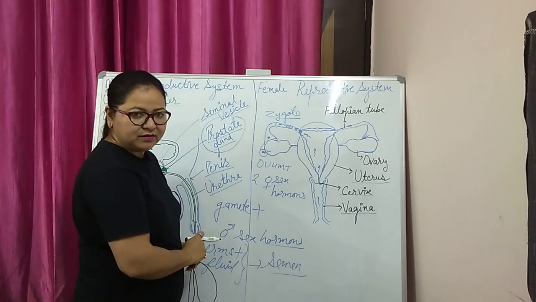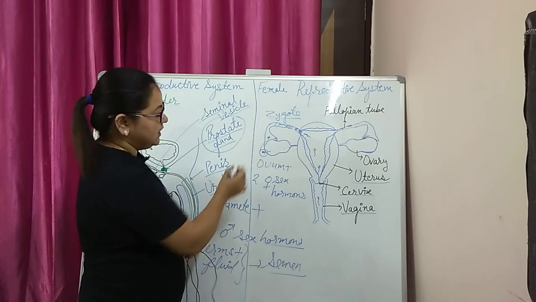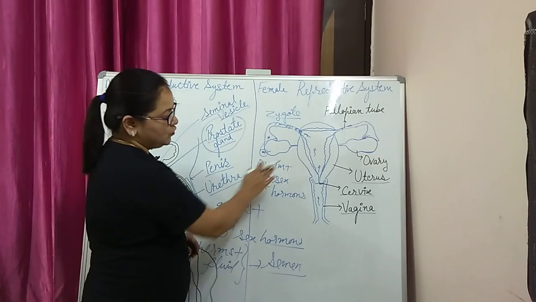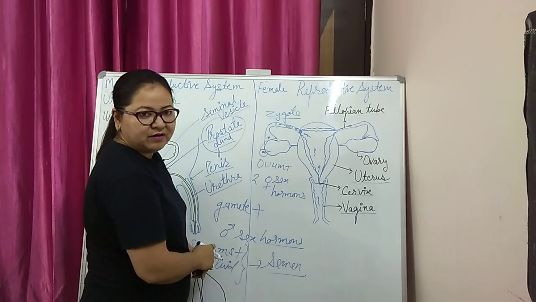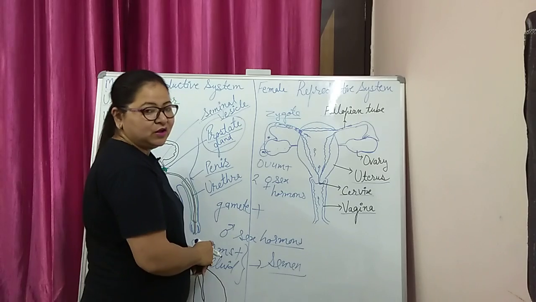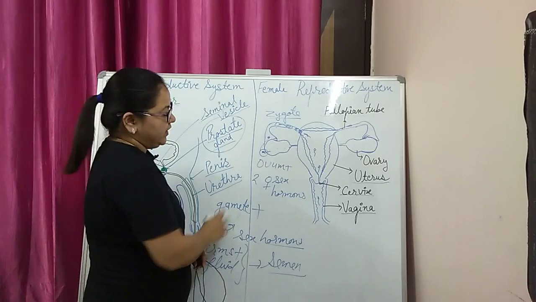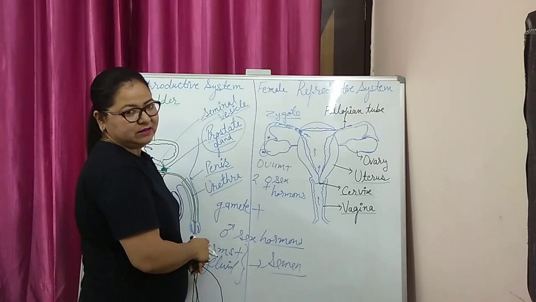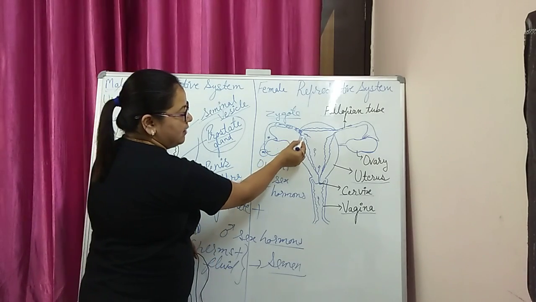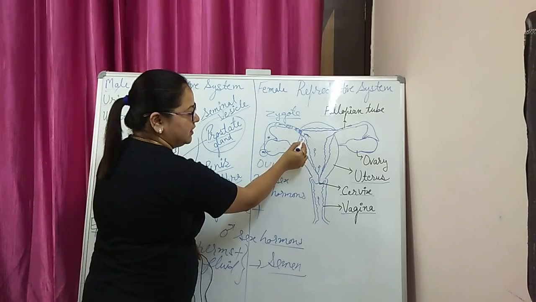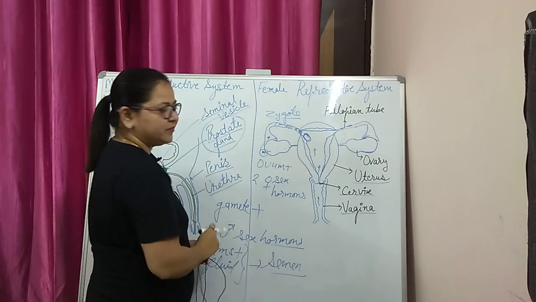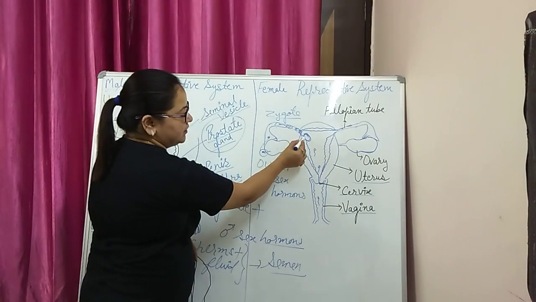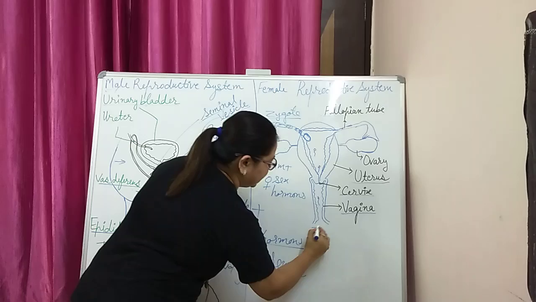As after puberty every month there is a formation of an egg and a chance of formation of an embryo, the uterus prepares itself every month to provide nourishment to the developing embryo, and the uterus lining becomes thick and rich with blood capillaries. Now when the embryo forms, it adheres to the uterus lining, and this is called pregnancy. This attachment process is called implantation.